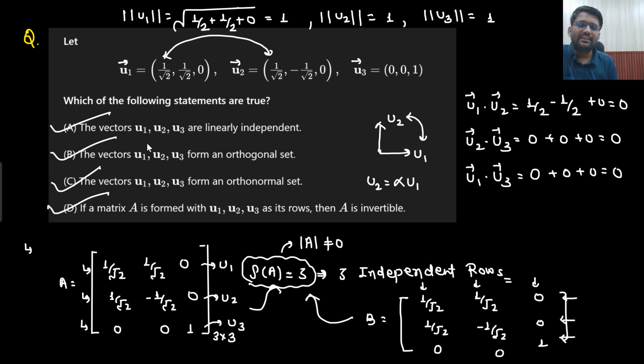Let's just say here it was given that u1, u2, u3. Here I don't even need to check option A. What I would see is, are u1, u2, u3 independent? Are they orthogonal to each other? Yes, sir, they are orthogonal to each other. That means for sure option A will also be correct. Is that clear to you or not?